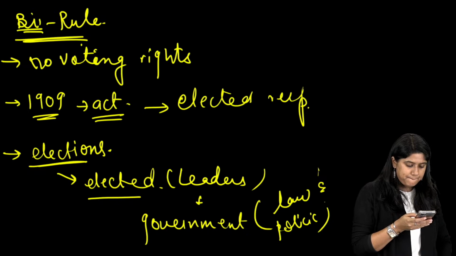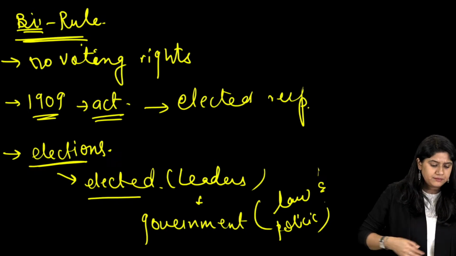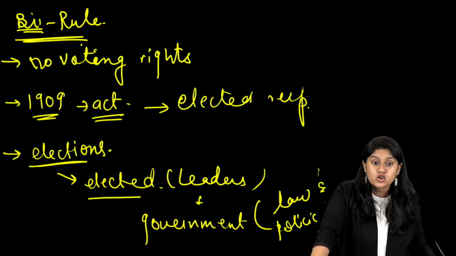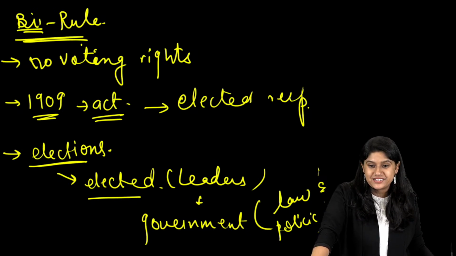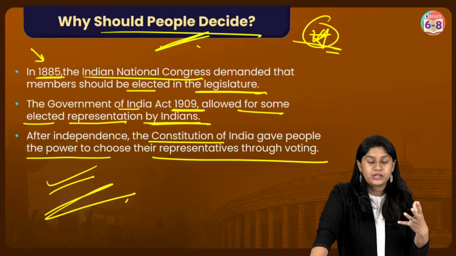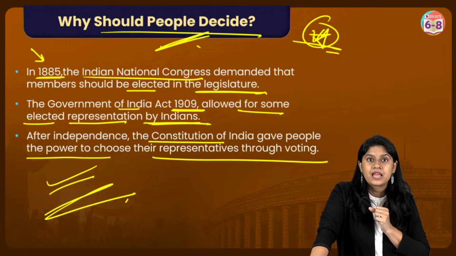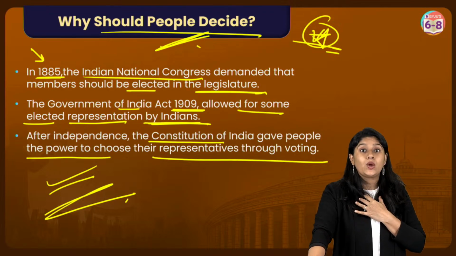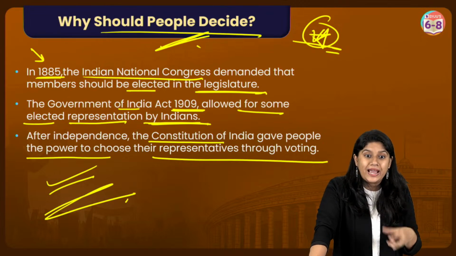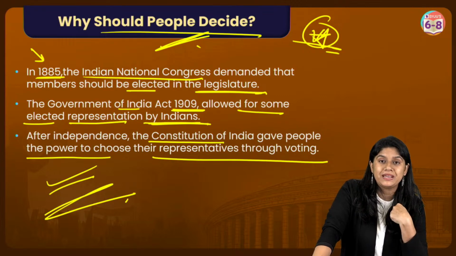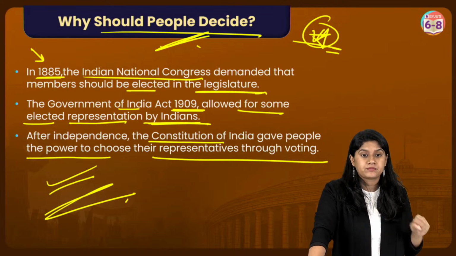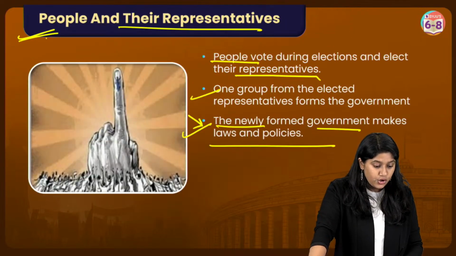Ma'am, please explain, why should people decide? See, we are the people who will be affected by it. So we should be the ones defining what we need and what we don't need. That is the reason we should get involved. Eventually we will be affected by it, so we should decide whether to participate in elections and which party should be there. Clear? Good, we're done with this.